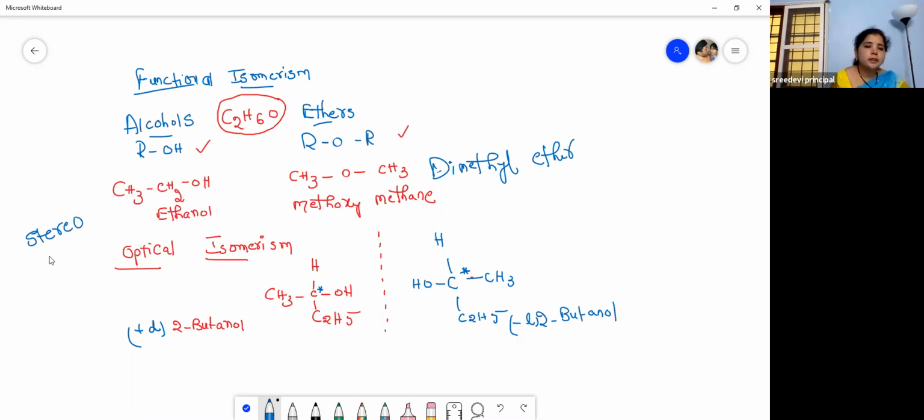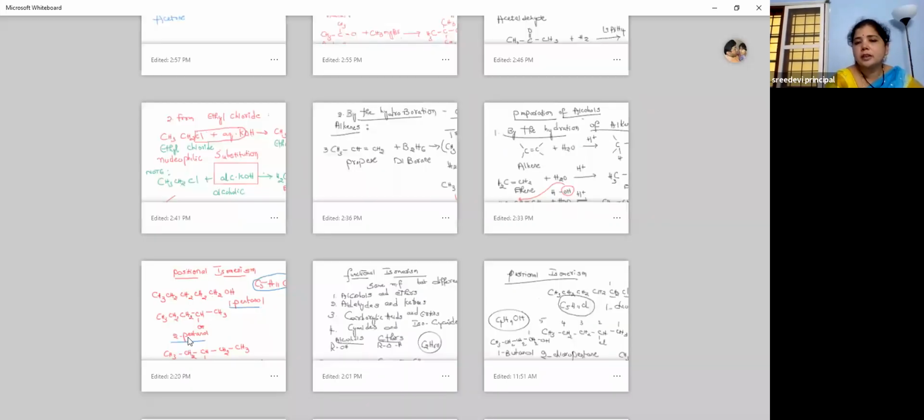And then I have shown you about stereoisomerism also. Stereoisomers differ in the arrangement of atoms in three-dimensional space, right? Among them, they show optical isomerism. I have taken the example of 2-butanol. So these are the mirror images. I have taken a compound which contains an asymmetric carbon atom. A carbon bonded with 4 different groups is called an asymmetric carbon, or chiral carbon, which is shown by an asterisk mark, like this, star mark, right?